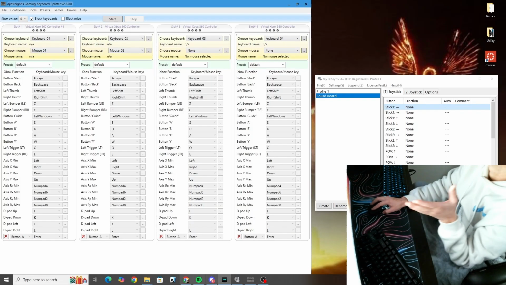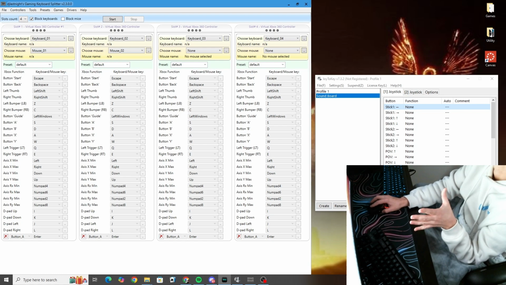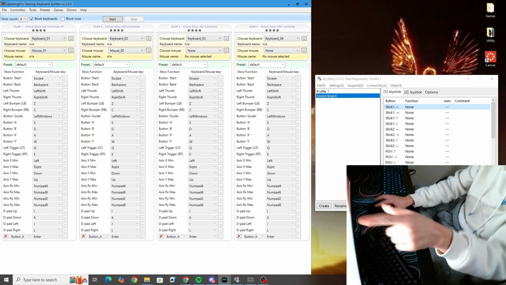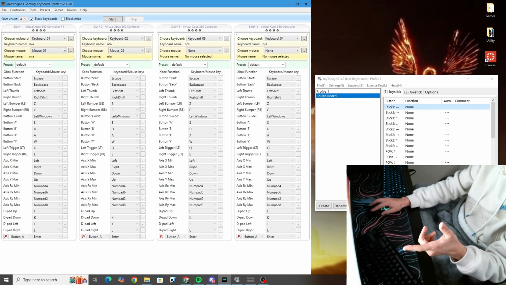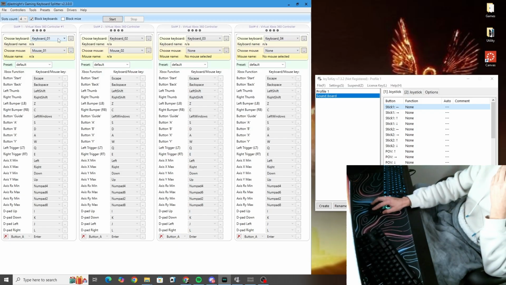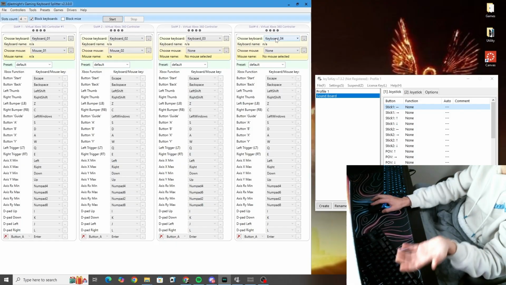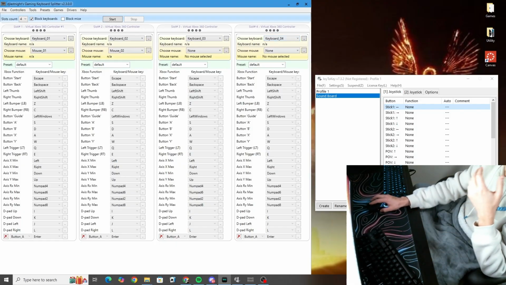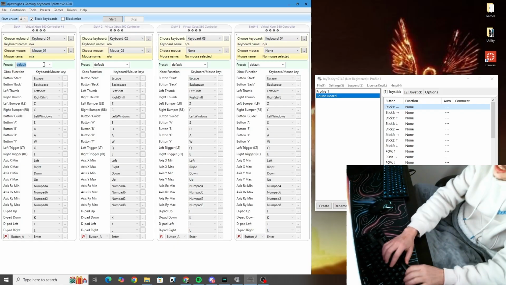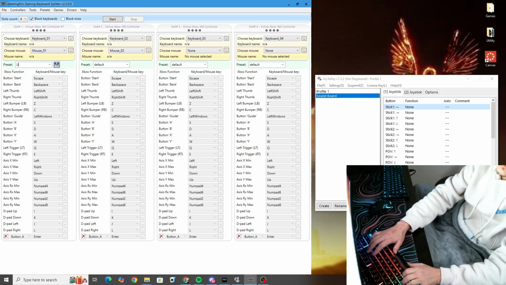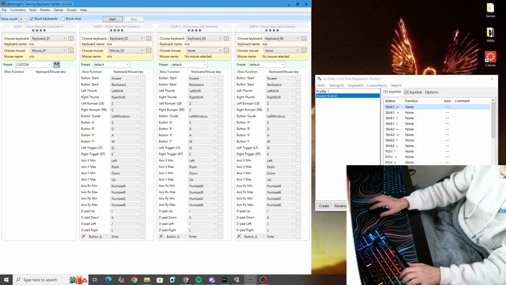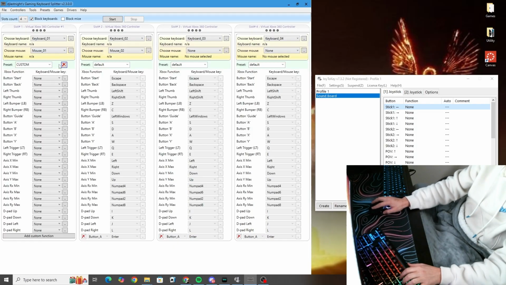So now what you've got to do is figure out which keyboard is what keyboard on here. You've got keyboard 1, keyboard 2, keyboard 3, keyboard 4. That's a lot of keyboards. How I did it is I just typed in here custom, and then you hit that.